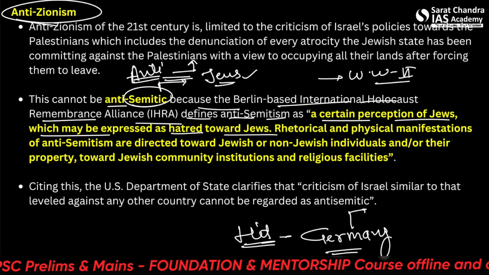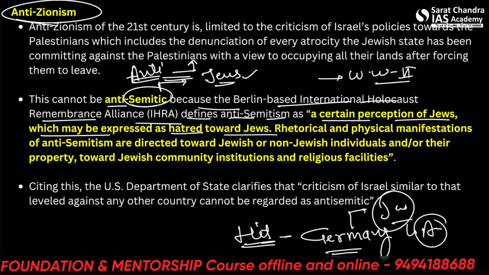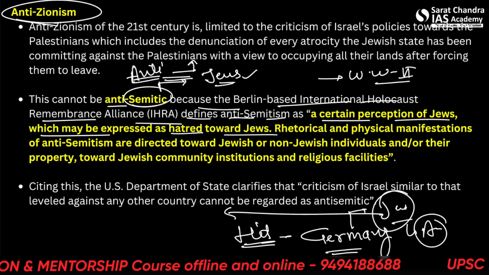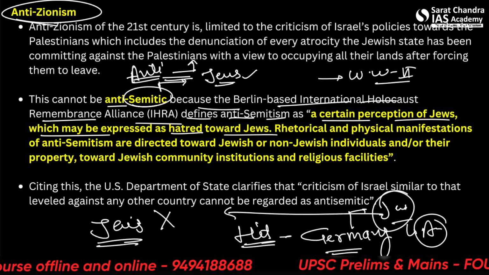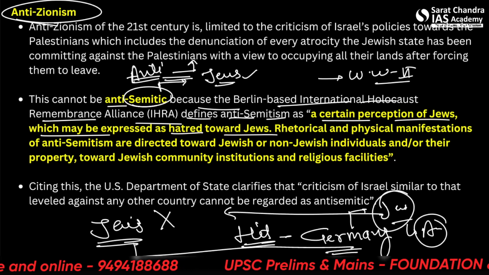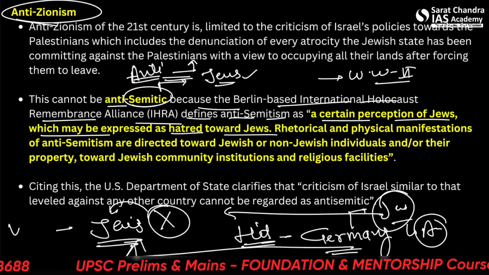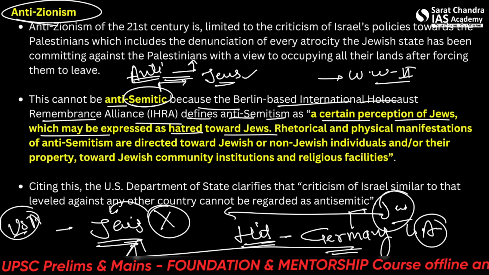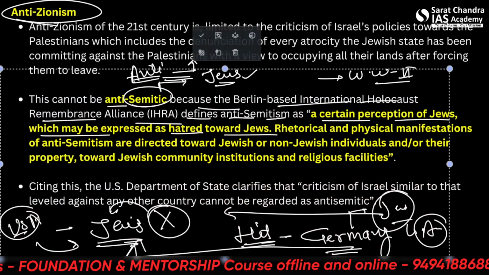What he did to the Jews was known as anti-Semitism. Now Jews have a belief that Zionism is to create a home for the Jews. So if you are going against this belief, you are essentially going against the Jews because they want a home there. That is why the USA Parliament took a resolution that anti-Zionism is basically anti-Semitism. Alright, so this is the meaning of these two terms.